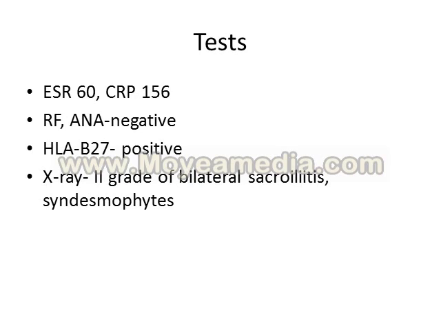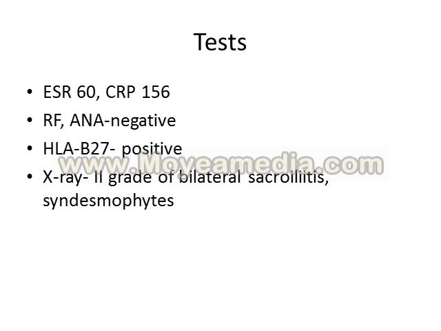So the laboratory tests revealed ESR 60, erythrocyte sedimentation rate 60, CRP very high, 156. Rheumatoid factor and anti-nuclear antibodies are both negative. What is important here, HLA-B27 is positive. And of course, some other examinations, for example, X-ray, revealed the second grade of bilateral sacroiliitis and some syndesmophyte.